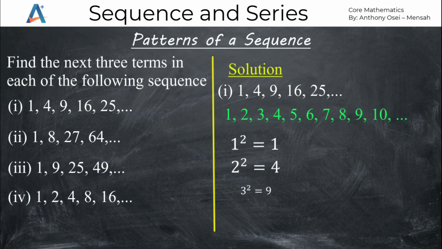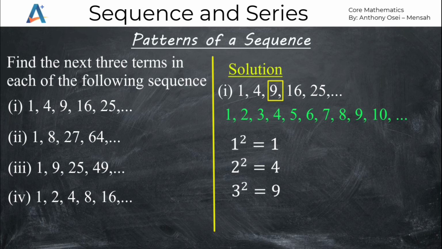So I'll take 3 squared. Then with the 3 squared, I get 9. It means that the third number in the counting numbers, when I square it or give it the power of 2, I get the third number in the sequence. Which means that I can confidently say that this sequence was built from the square of counting numbers. So I'll continue to square them till I get the next 3 numbers in this sequence.